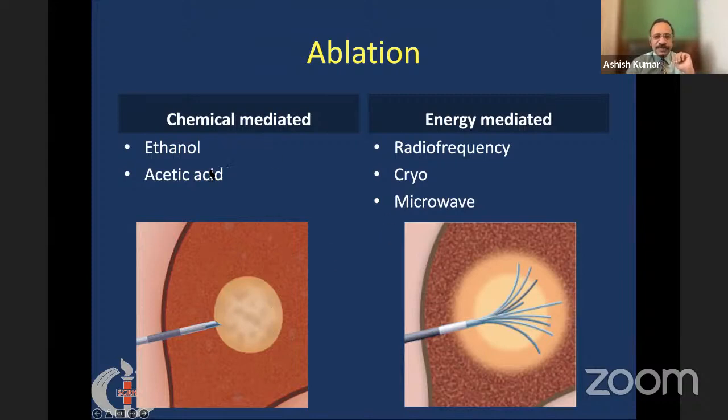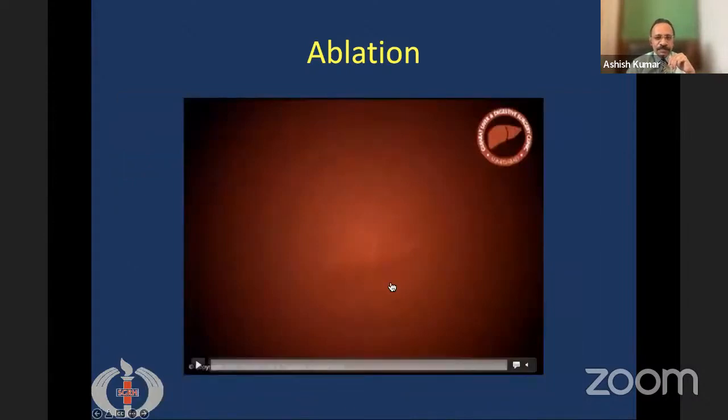But nowadays, this has been replaced by energy mediated ablative methods, most commonly radio frequency ablation, where heat is generated inside the tumor, or microwave ablation, or even cryo ablation, where cold therapy is given.